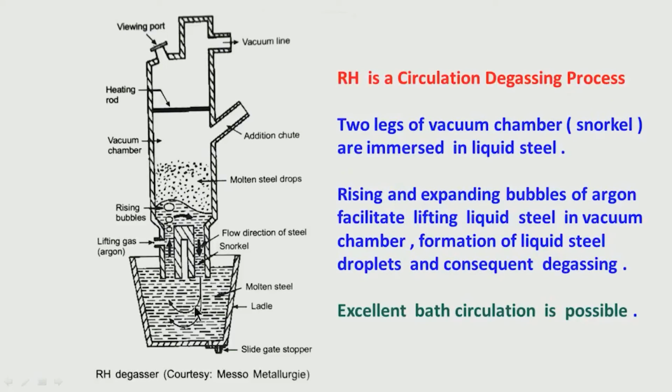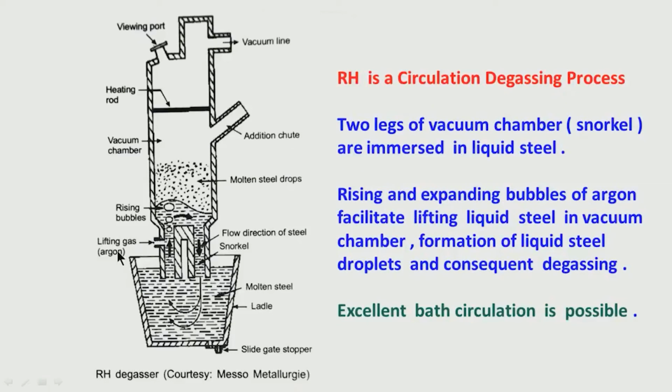From the ladle liquid steel, there are two legs of the vacuum chamber, you will call them snorkels. This is one leg, this is another leg. So, this leg, the left leg in the figure, what is happening there? Both are immersed in the liquid steel in the ladle. So, there are rising and expanding bubbles of argon.